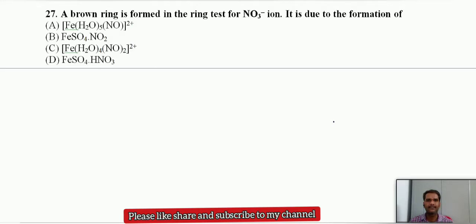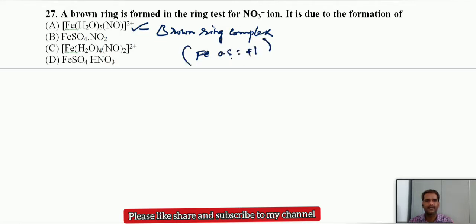A brown ring is formed in the ring test for NO3 minus ions. It is due to the formation of a complex. What is the chemical formula of the brown ring complex? The first one. And this is called the brown ring complex. The oxidation state of iron in the brown ring complex is +1. This point also we should remember here. Iron oxidation state is +1 in the brown ring complex. It is also very, very important.